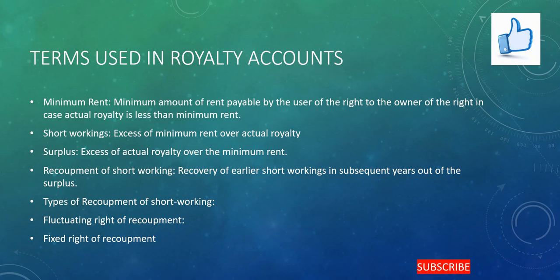That is what is called a fixed right of recoupment. For example, short workings can be recouped within the first 4 years or the next 2 years. Once that period is over, there is no possibility of recovering the short workings which were there in the earlier years.